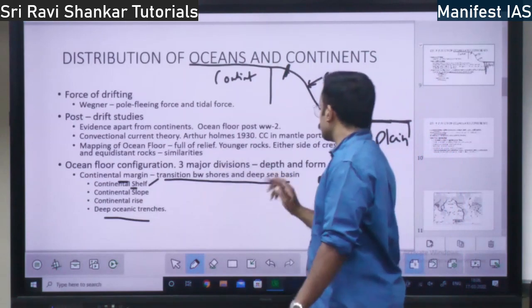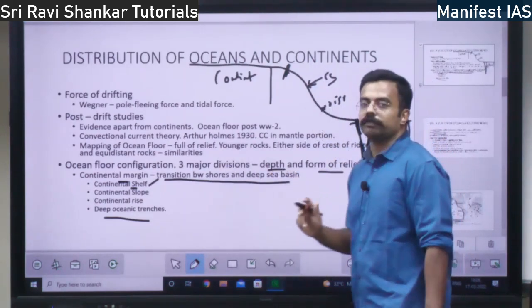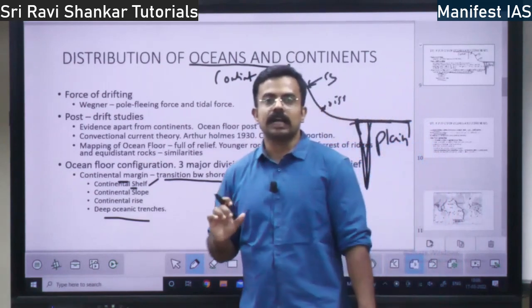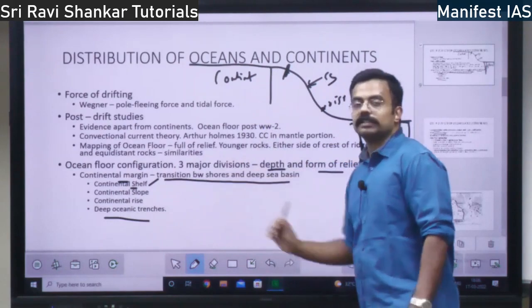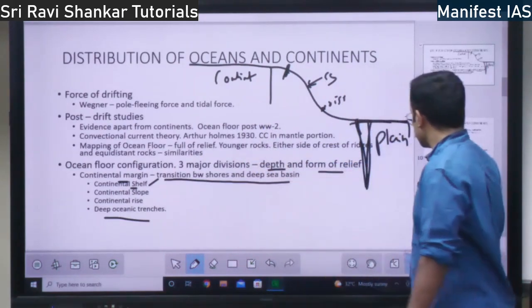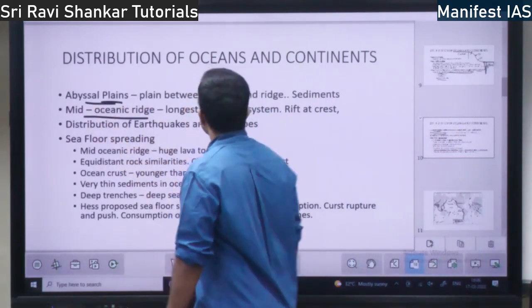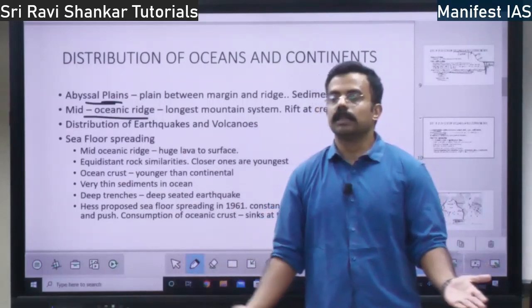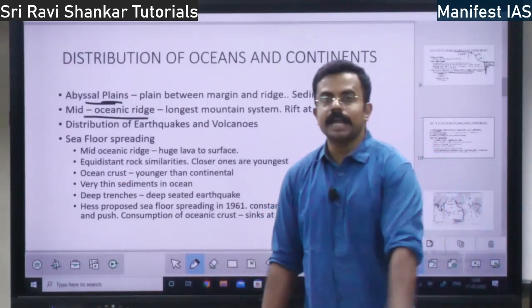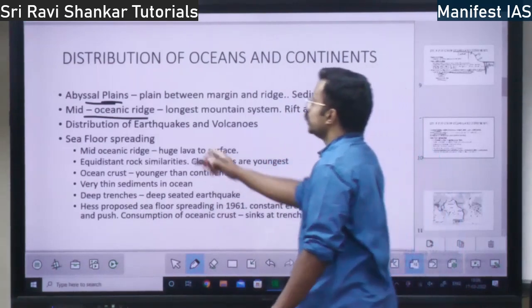There are three major divisions I told you. This is based on the depth and form of relief. At what depth it is there and what is the form of relief, based on that this differentiation is carried out. Next you have abyssal plains. What is an abyssal plain? The plain within the ocean, the land within the ocean, is called an abyssal plain.